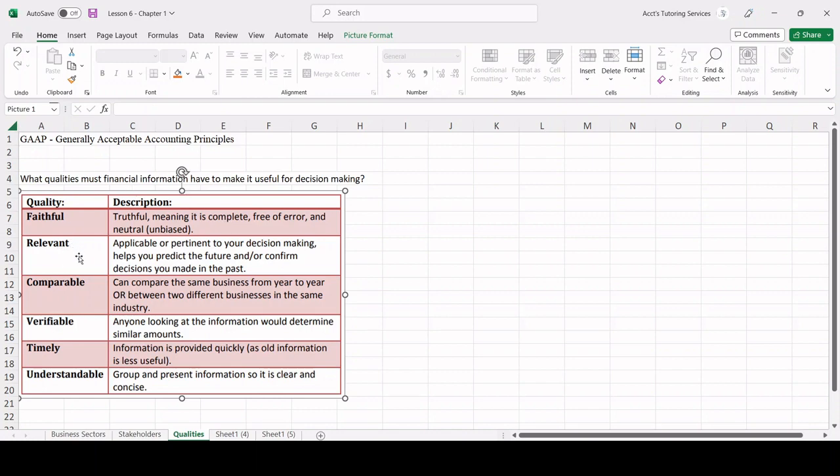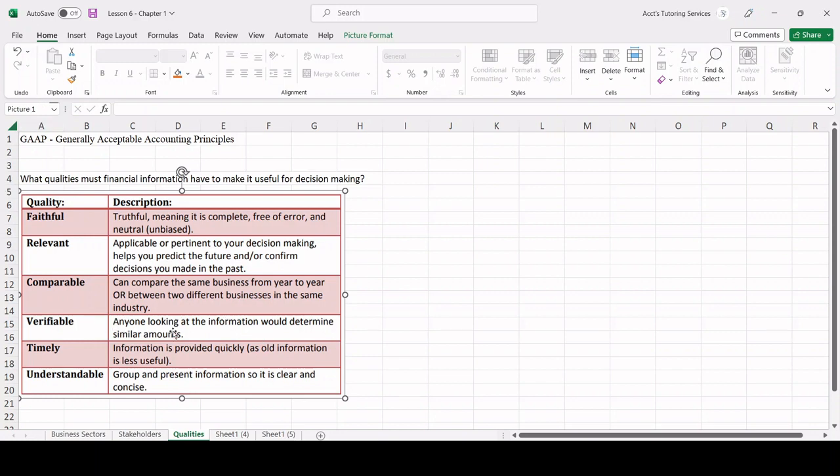Next one is relevant. This means that the financial information within our financial statements is applicable to your decision making. So it helps you predict the future and or confirm decisions you made in the past. That's very, very important. If it's irrelevant, don't even put it in there because it's not going to impact our decision, right? Comparable is very important. We'll talk about this more in detail when we do examples very soon. Essentially, we could compare the same business from year to year or between two different businesses in the same industry. So we're comparing it on an orange to orange basis, not an orange to apple basis, right? So we can make informed decisions.